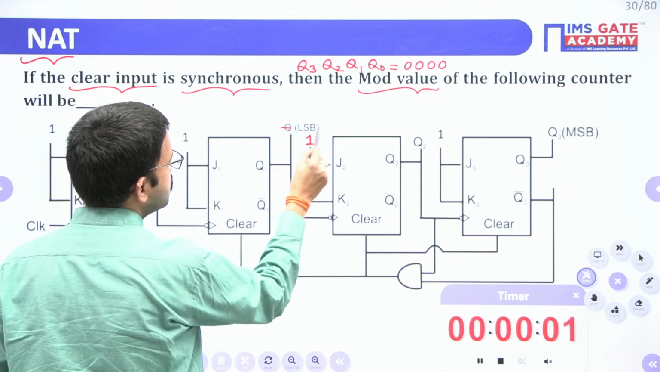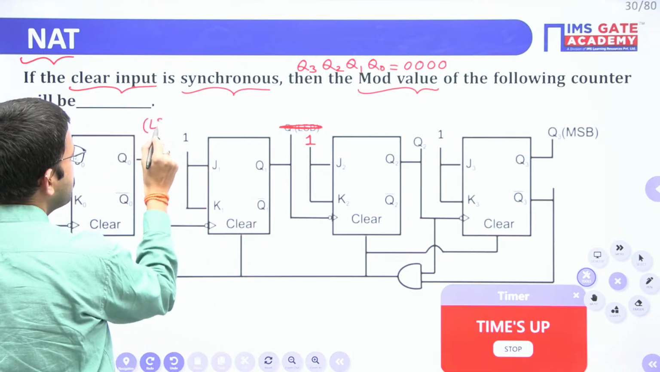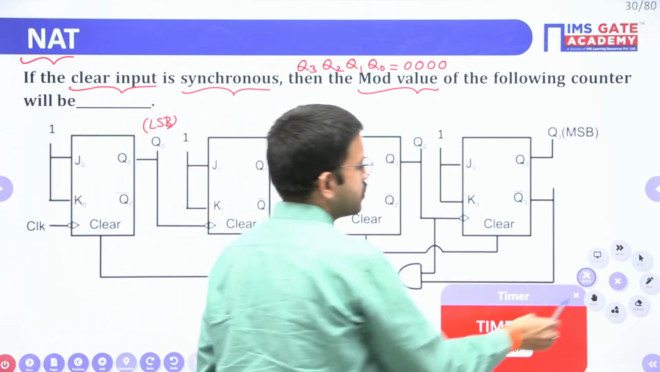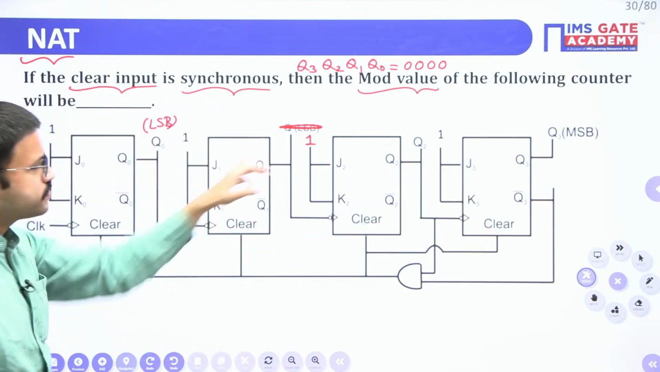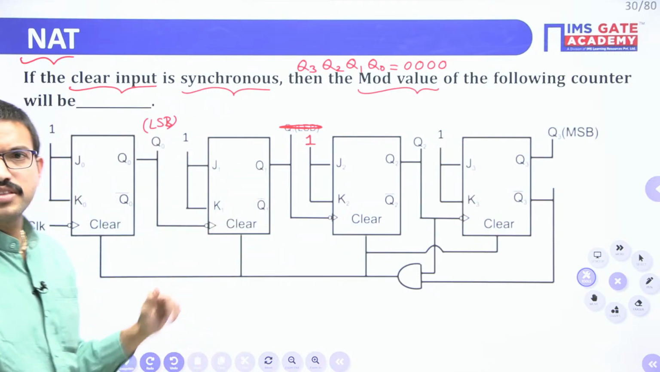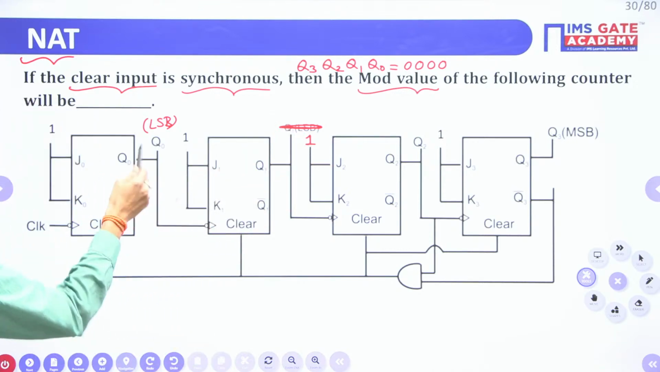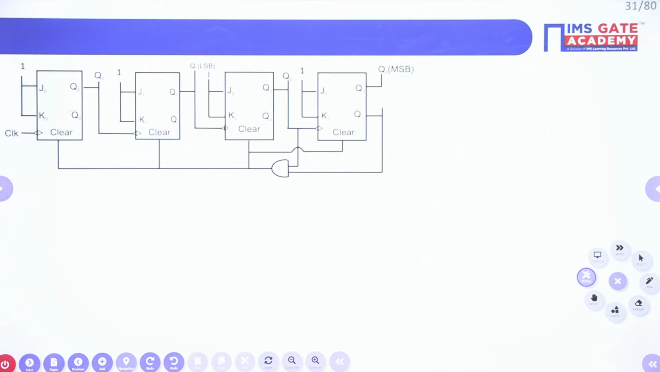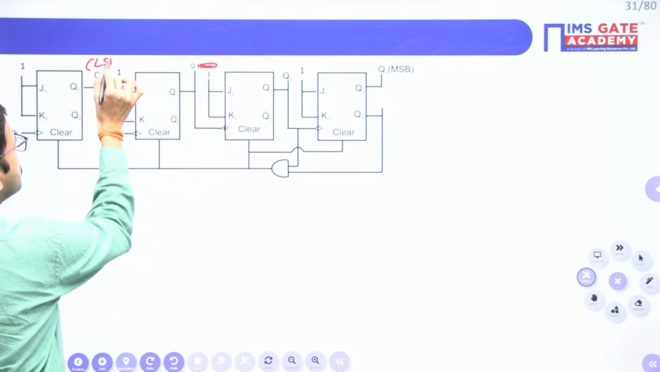Sorry, here this is not LSB, Q0 is LSB. That is a typo mistake. Now you can correct it. Here Q3 is the MSB and Q0 is the LSB. This is a typo mistake. Q1 will be an intermediate bit. Okay, Q3 is the MSB and Q0 is the LSB. Here Q0 is the LSB.